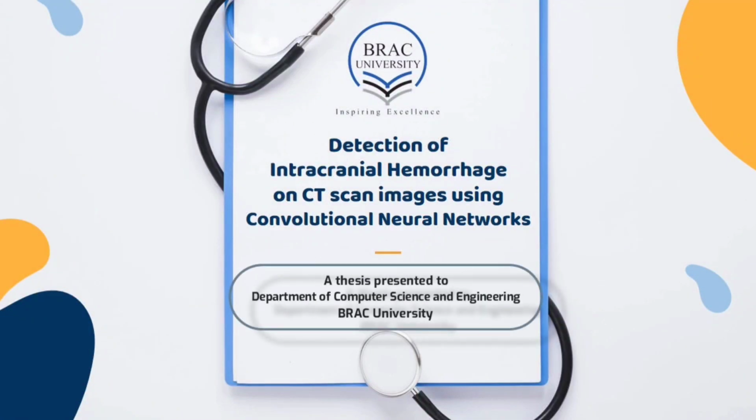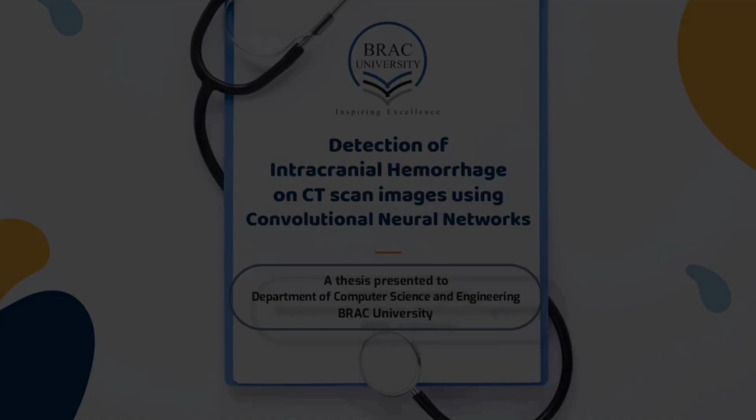Hello everyone, welcome to our final thesis presentation. Our topic is on the detection of intracranial hemorrhage on CT scan images using convolutional neural networks.